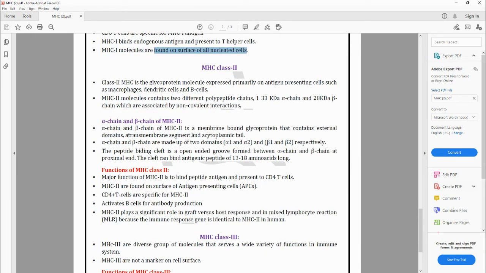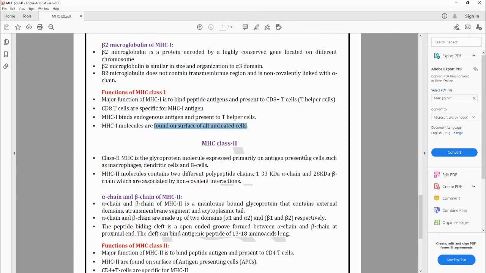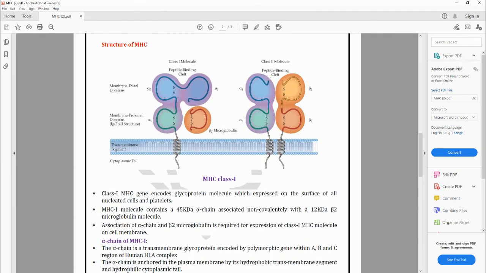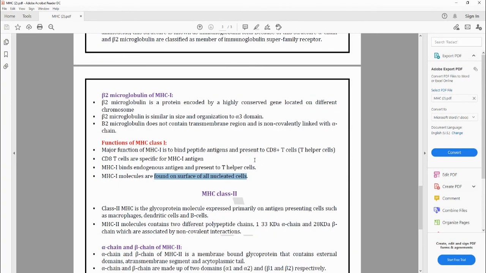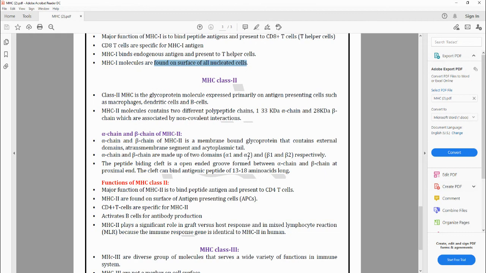Coming to the alpha chain and beta chain, as we discussed, they have two domains each, alpha 1 and alpha 2, beta 1 and beta 2, and both have the peptide binding cleft. We can see here the peptide binding cleft between the alpha 1 and the beta 1. The peptide binding cleft is an open groove formed between the alpha and the beta chain at the proximal end.